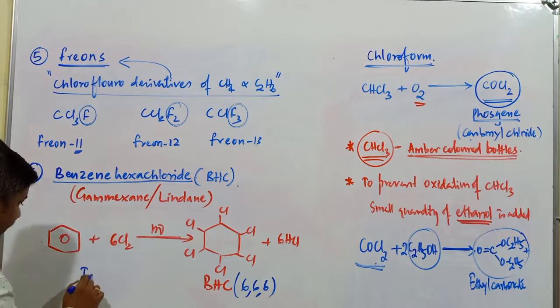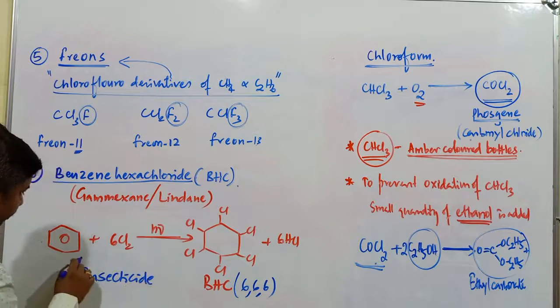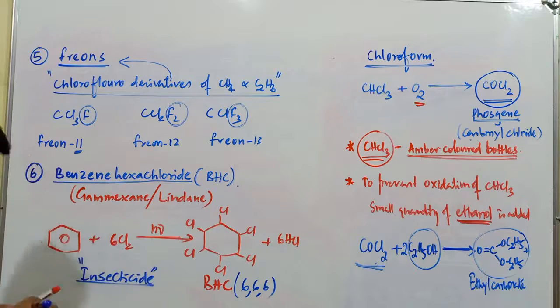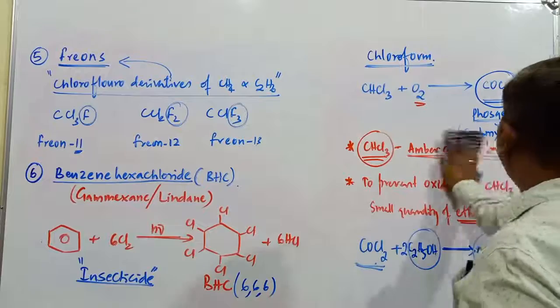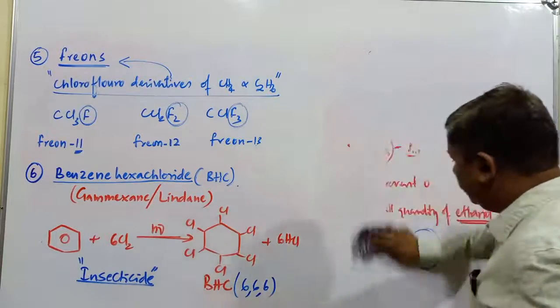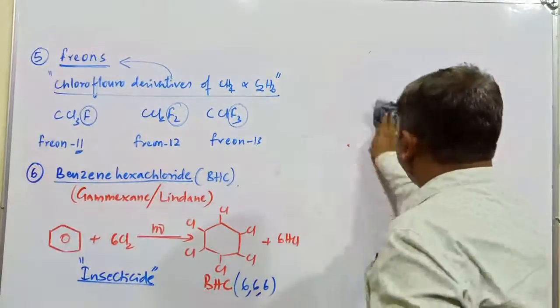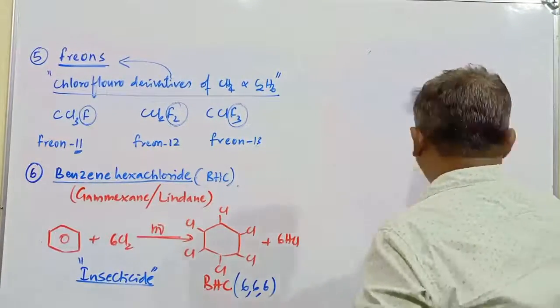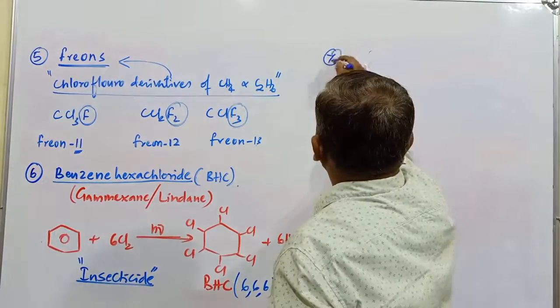The main application of this compound is as an insecticide. We have discussed the properties of the benzene hexachloride compound.